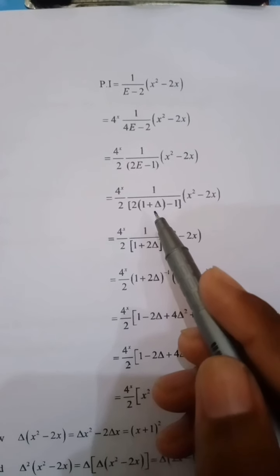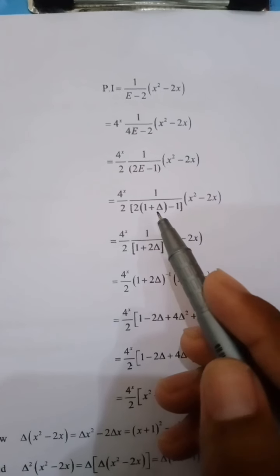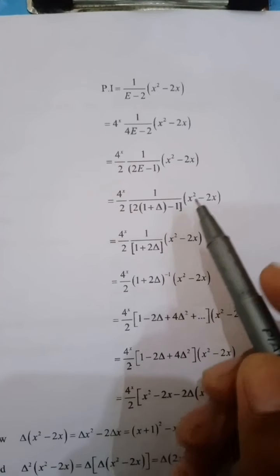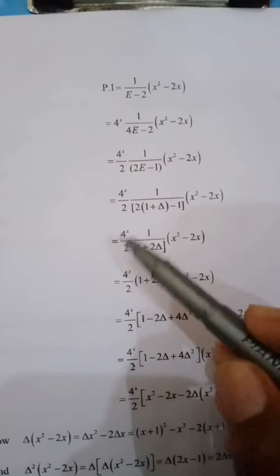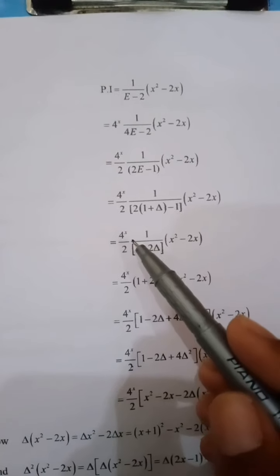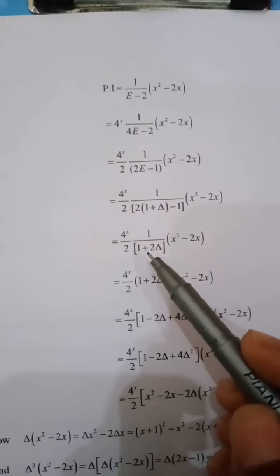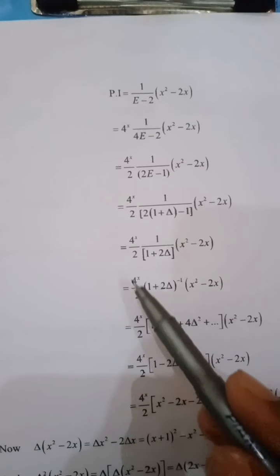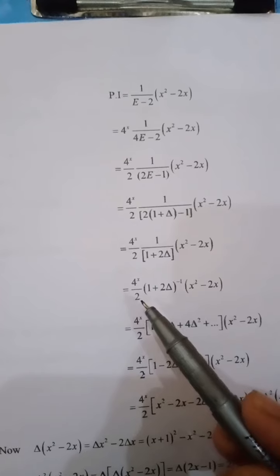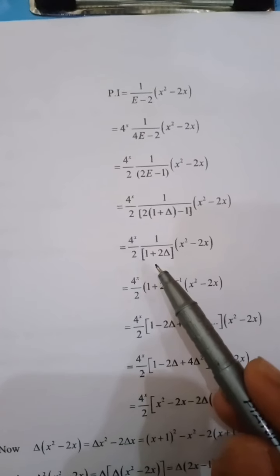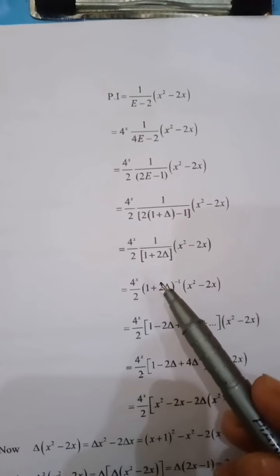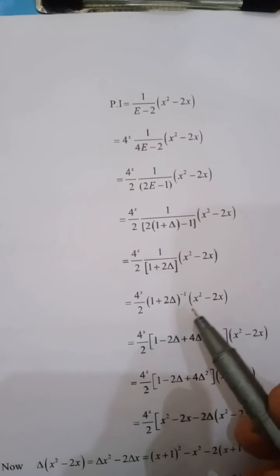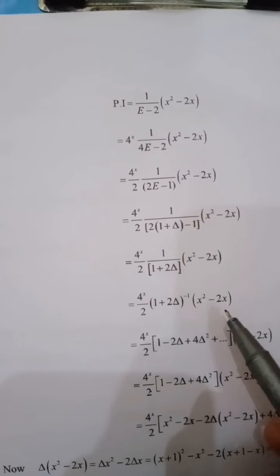Here we put the shift operator E equal to 1 plus delta, minus 1, into (x square minus 2x). Now 4 raised to power x by 2 into (1 plus 2 delta) inverse into (x square minus 2x), so the denominator will become an inverse of power minus 1 on x square minus 2x.